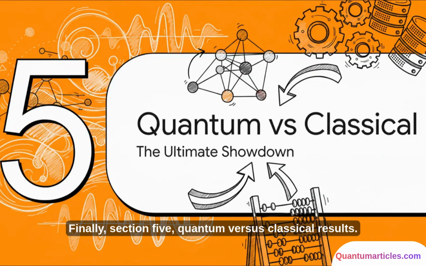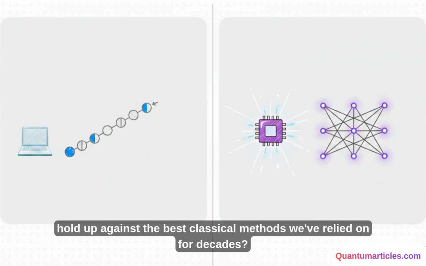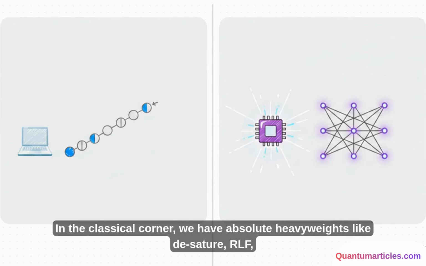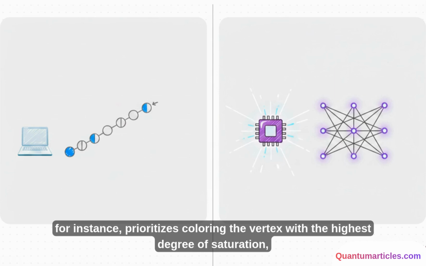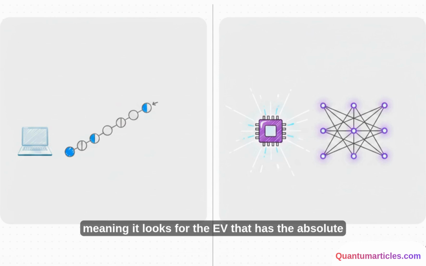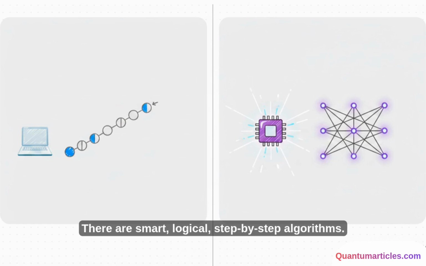Finally, Section 5, Quantum versus Classical Results. So how does this hybrid quantum-inspired algorithm actually hold up against the best classical methods we've relied on for decades? In the classical corner, we have absolute heavyweights like DSATUR, RLF, and SLI. These are sequential coloring methods. DSATUR, for instance, prioritizes coloring the vertex with the highest degree of saturation, meaning it looks for the EV that has the absolute most scheduling conflicts and tries to handle that nightmare first. They are smart, logical, step-by-step algorithms.